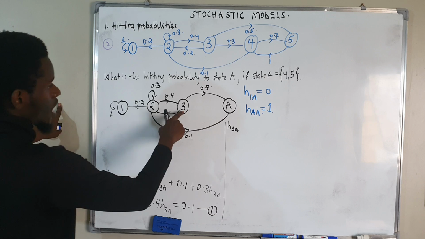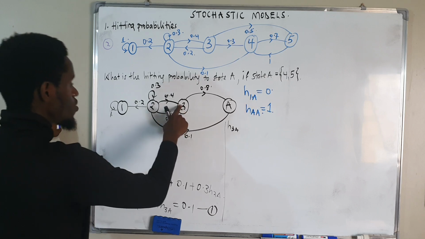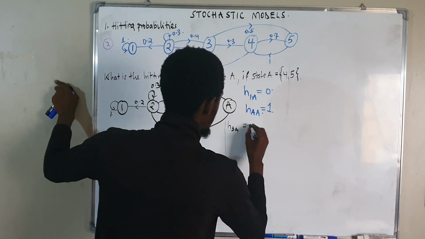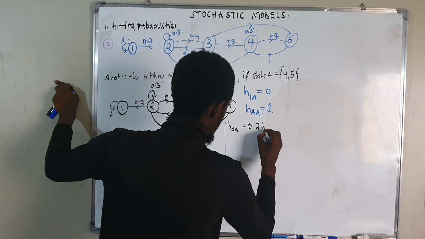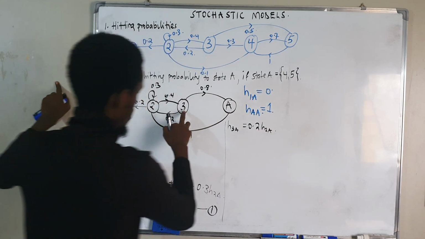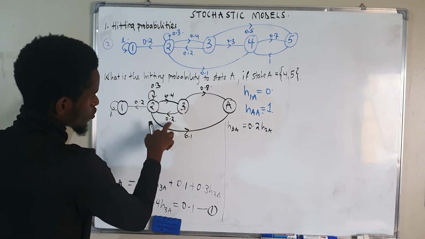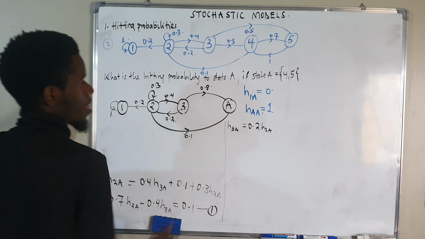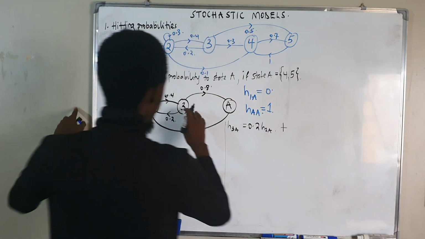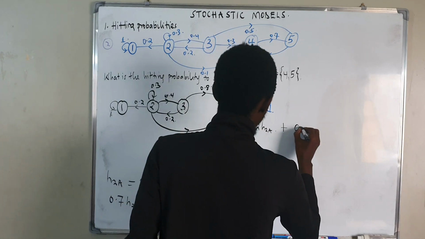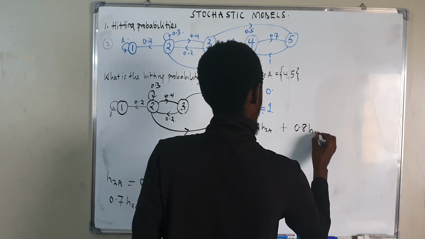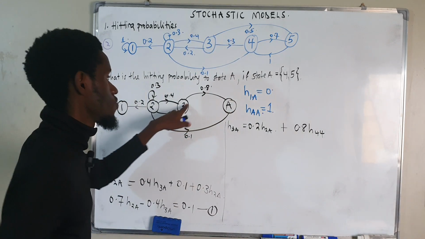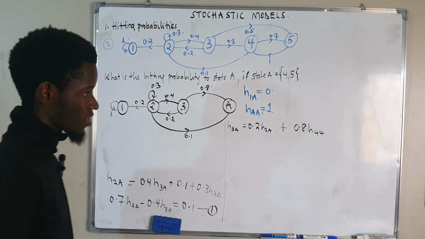It's the same thing as me coming from 3 to 2, which is 0.2, times the hitting probability from 2 to A. Now plus again me coming from 3 to A, which is 0.8, times HAA.